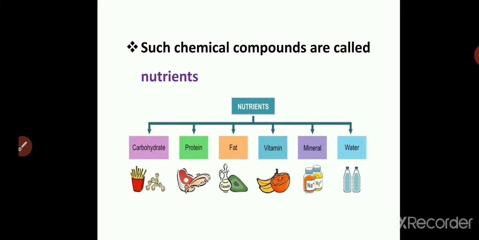These nutrients are classified into numerous groups like you can see in the table given below: carbohydrates, proteins, fats, vitamins, minerals and water. Now all these components come under the category of nutrients. Now let us study about them in detail.